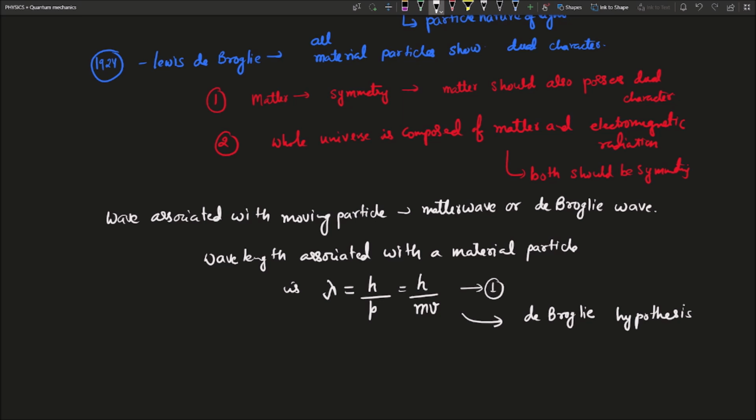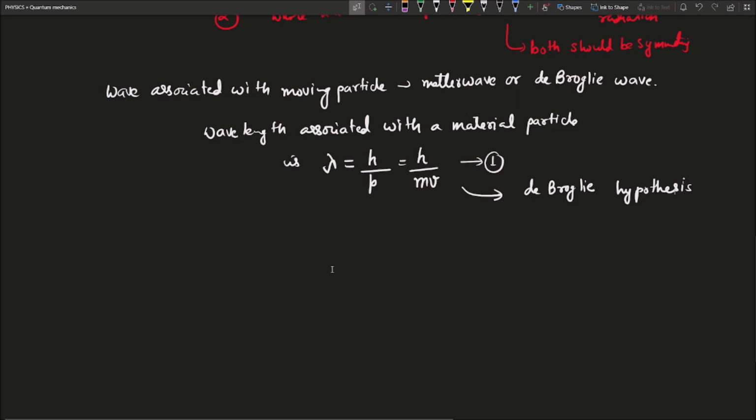Now this equation of de Broglie wavelength has different expressions in different terms, if we change some terms with respect to relativistic and other phenomena. We will derive it here.